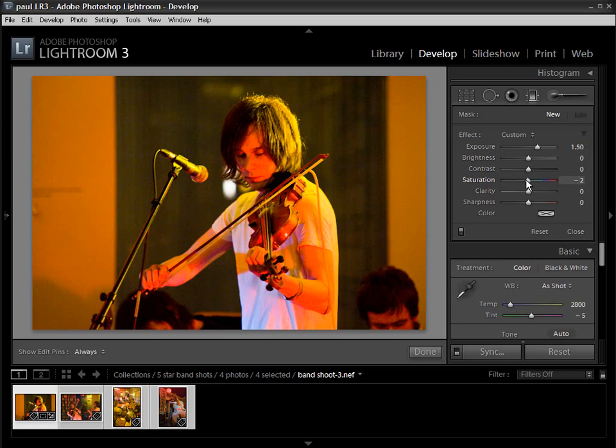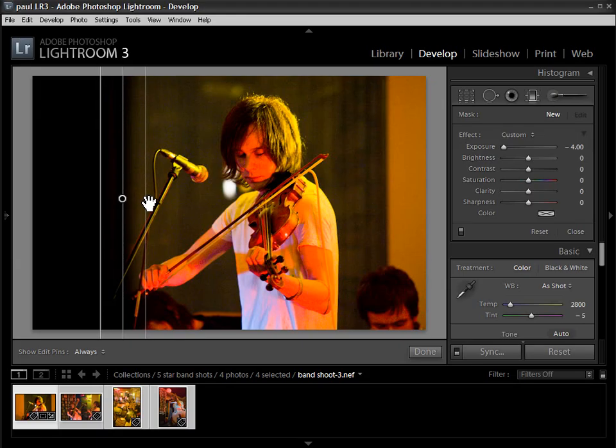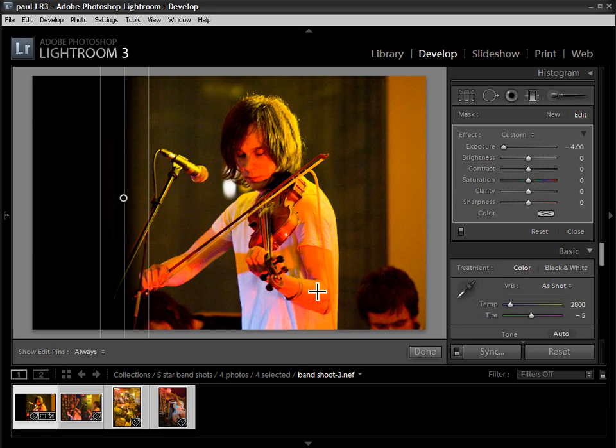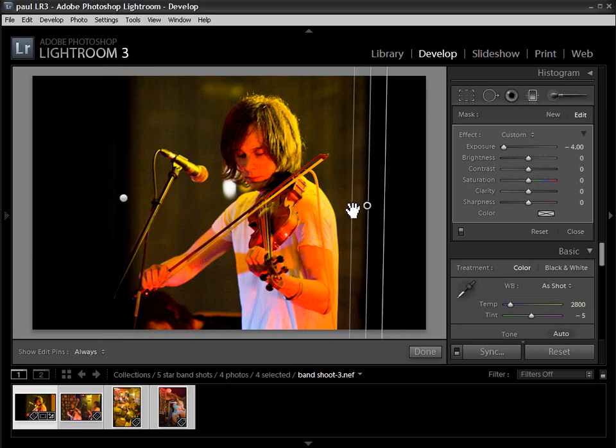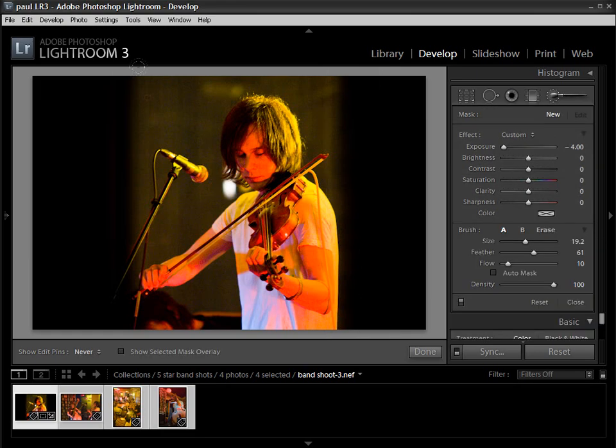So I'll use the graduated filter and the adjustment brush. Let's just set that saturation to 0. Let's drop our exposure down to -4, make a radical change. So let's just go ahead and drag that one in there. You can see that I've lost that lighter area on the left of the frame. I'm just going to apply the same thing on the right of the frame here. There we go. I'm just doing this quite quickly, but if I then shift over into our adjustment brush, again I'm on -4, and there we are.